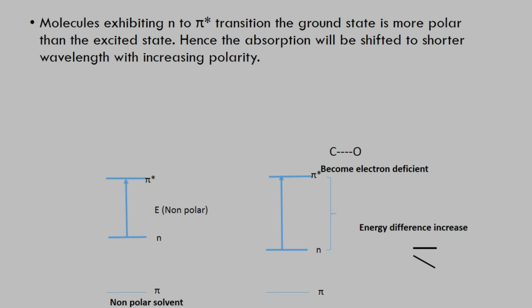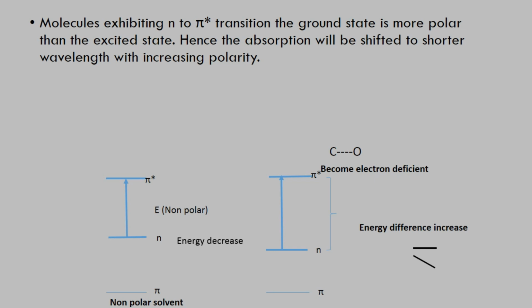Now we move to n to pi star transitions, in which the ground state is more polar compared to the excited state. So here again there are two cases, one with a non-polar and one with a polar solvent. If we study the first case, in which we are using a non-polar solvent, the ground state contains a non-bonding electron pair, which is polar, and so between non-polar and polar the interaction is less, and that's why the amount of energy required for the excitation of an electron is also less, and that's why the band shifts towards the longer wavelength.